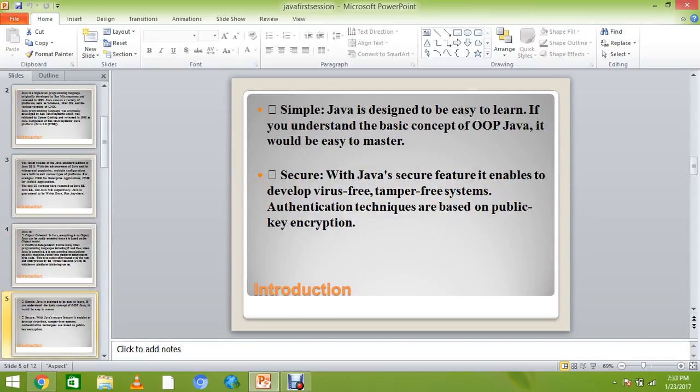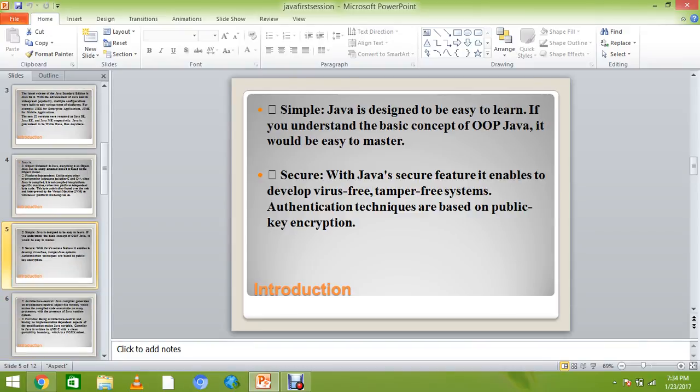And it's a very simple language. Java is designed to be easy to learn. If you understand the basic concepts of OOPs, Java is easy to master. And with Java's secure features, it enables developing virus free systems, and authentication techniques are based on public key encryption. So it is secure, for example when you have a threat from viruses and that kind of thing. So security wise, it's top, and it's simple and object oriented.